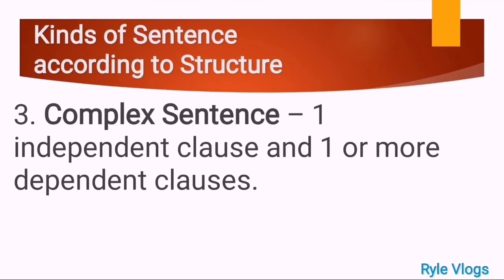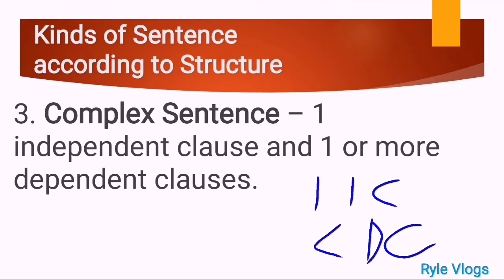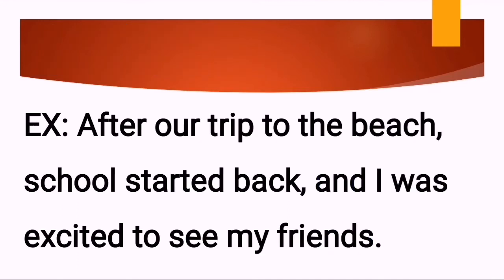According to structure, we have complex sentence. When we say complex sentence, it has one independent clause and one or more dependent clauses. So we have one IC and one or more DC. Okay, one or more DC. Very good. Now, or dependent clauses. So let's take a look for the example of a complex sentence.